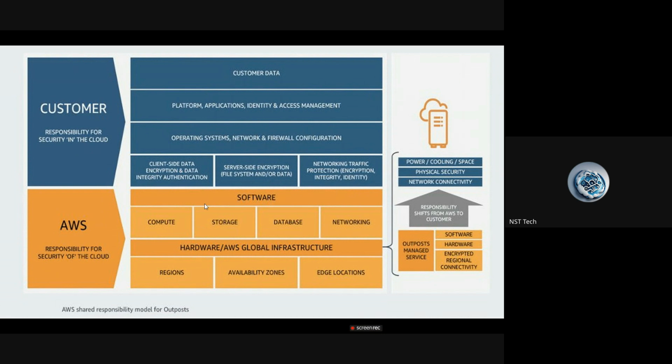After that, once we subscribe to AWS, let's say you are taking a compute service or a storage service. On top of that, what OS are you going to install? How are you going to enable the security configuration? If you are going to use IAM, to whom are you going to give access? What application and what data are you going to install? That is customer responsibility. In this way, the shared responsibility model works in AWS.